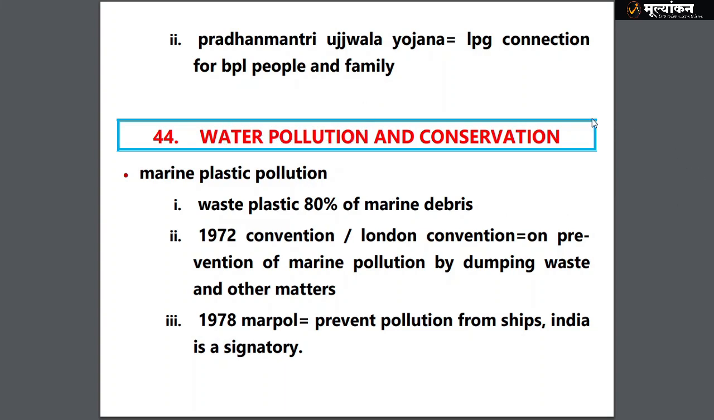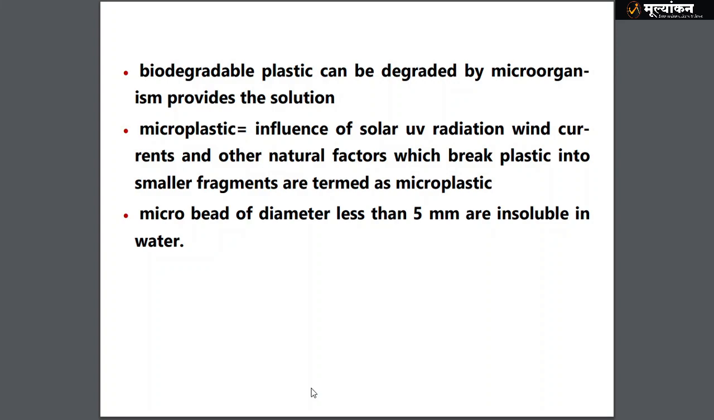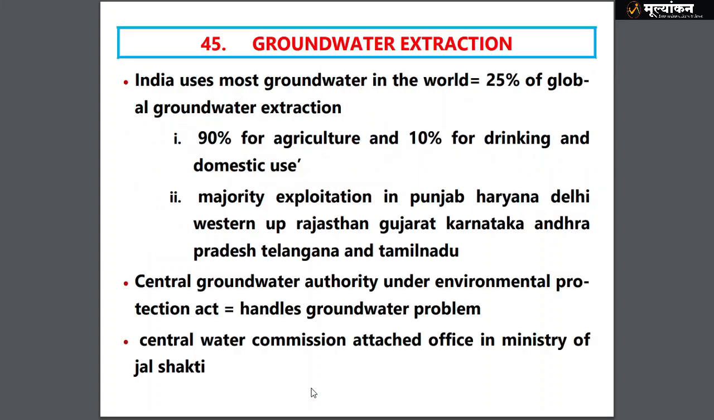Yes, we have water pollution and conservation, another static topic. Marine pollution we had already seen. So marine plastic pollution, 80% of the marine debris, and these are the conventions that we had already discussed. Microplastic and microbeads we have already seen. Then we have groundwater extraction. India uses the most groundwater in the world, 25% of the global groundwater, 90% for agriculture, and 10% for drinking and domestic use. Majority exploitation is in Punjab, Haryana, Delhi, Western UP, Rajasthan, Gujarat, Karnataka, and Andhra Pradesh.